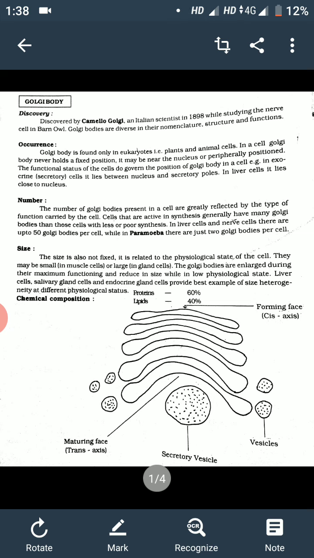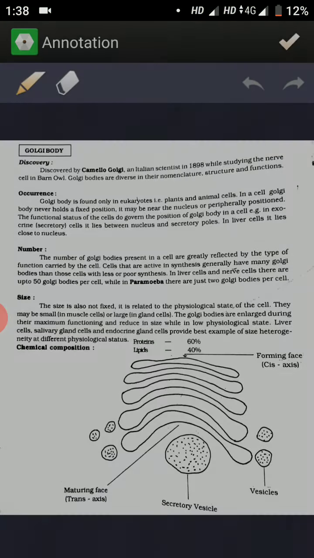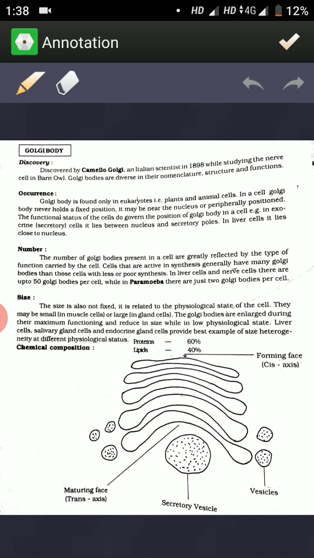The number of Golgi bodies present in a cell is greatly reflected by the type of functions carried out by the cell. Cells that are active in synthesis generally have more Golgi bodies than those cells with less or poor synthesis. In liver cells and nerve cells, there are up to 50 Golgi bodies per cell, while in Paramoeba, there are just 2 Golgi bodies per cell.